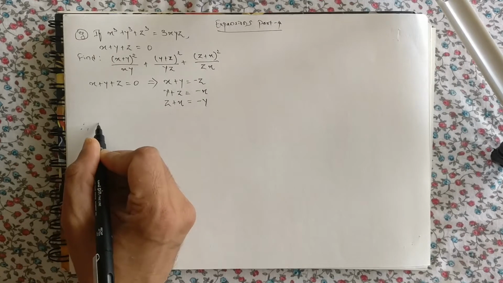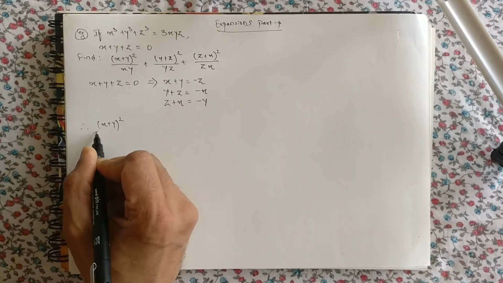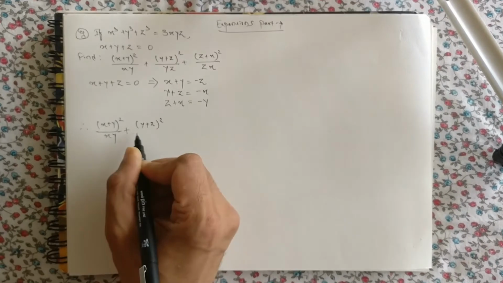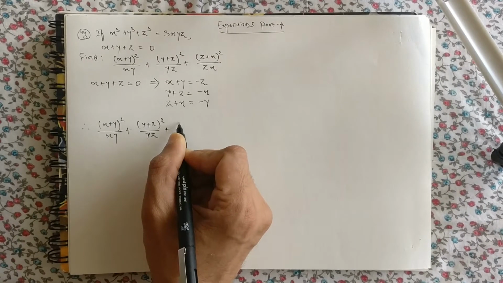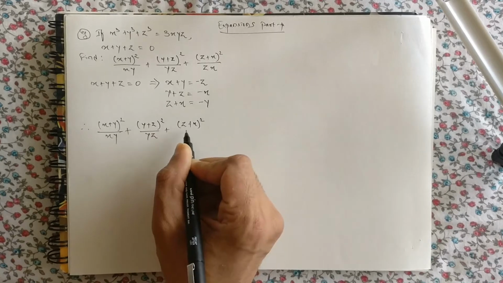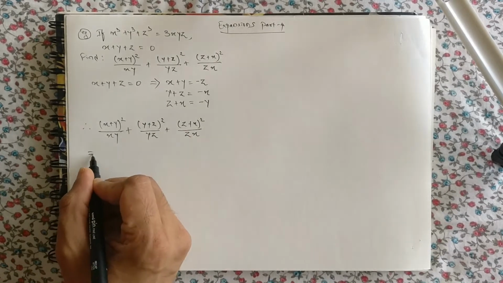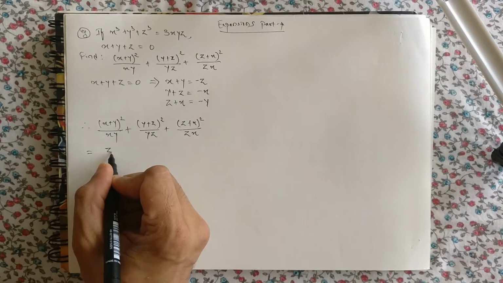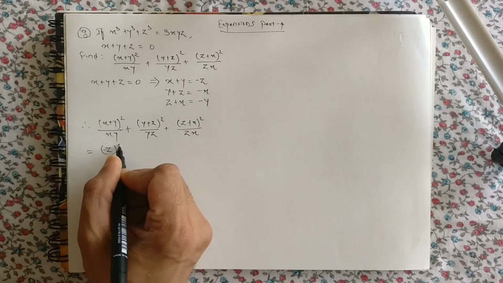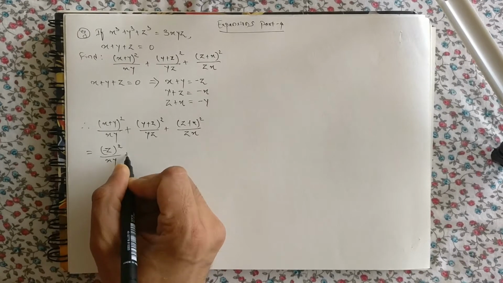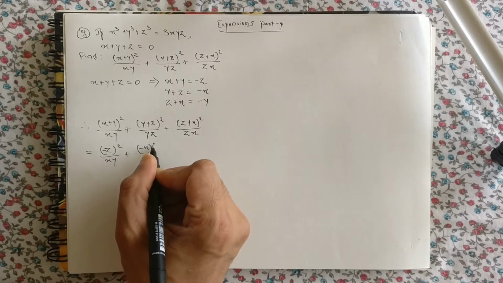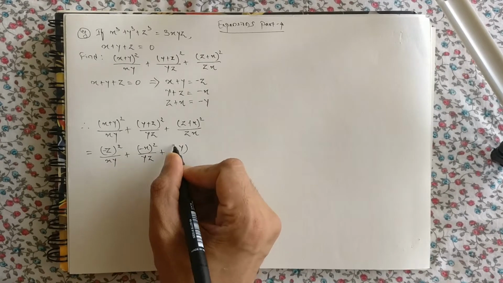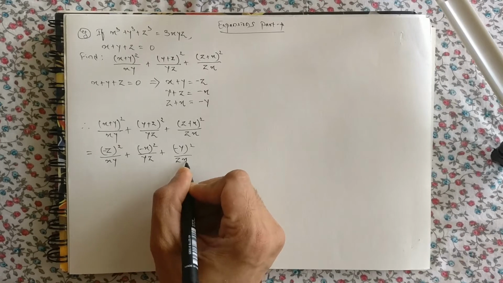So therefore (x plus y) the whole square upon xy plus (y plus z) the whole square upon yz plus (z plus x) the whole square upon zx is equal to, okay, x plus y is minus z, so (minus z) the whole square upon xy plus (minus x) the whole square upon yz plus (minus y) the whole square upon zx.